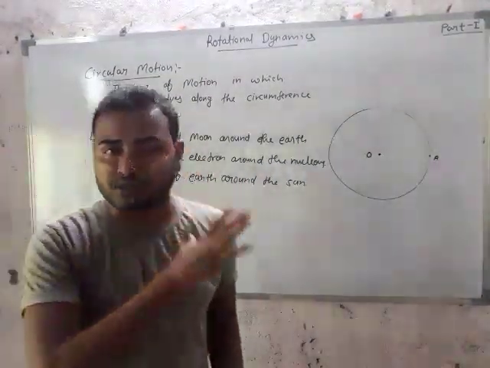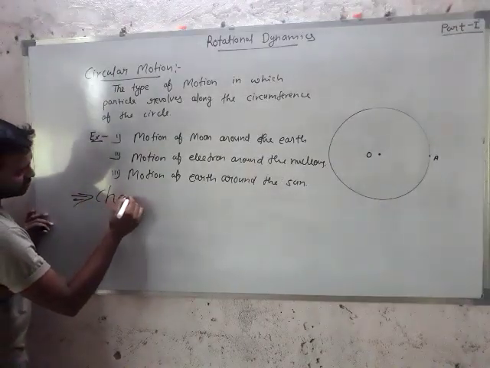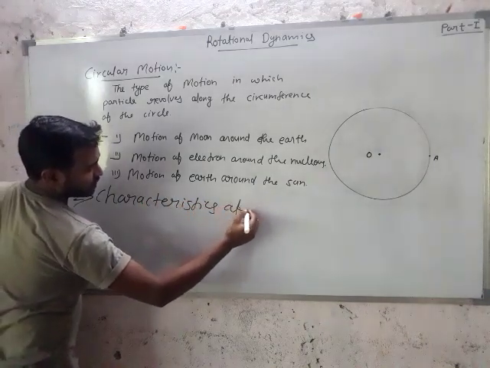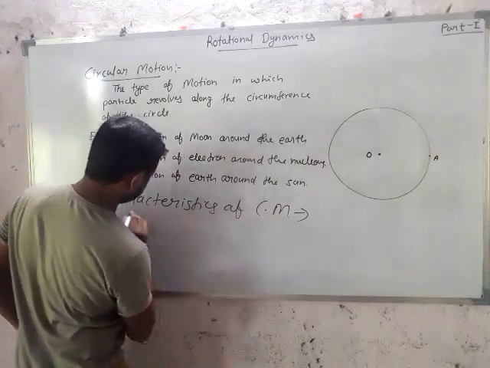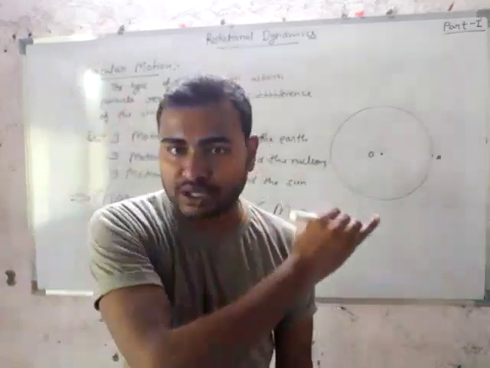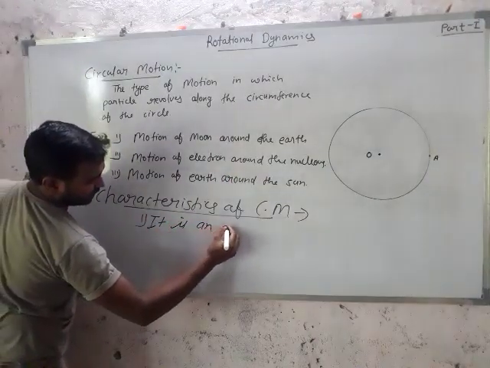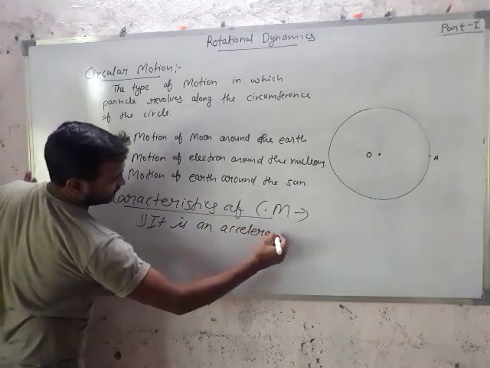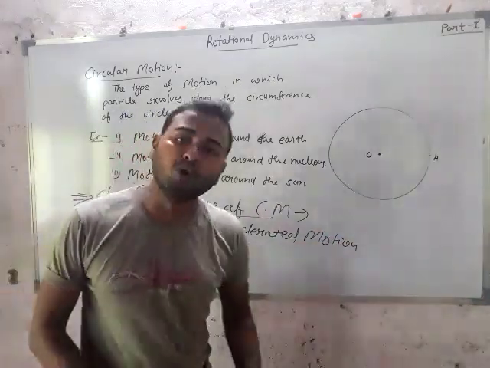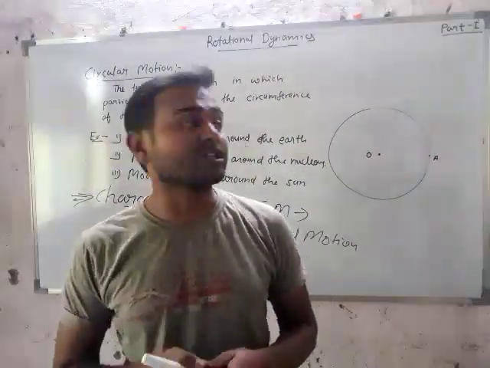Now some characteristics of circular motion. The first characteristic is that it is an accelerated motion. It means the particle is continuously changing its velocity while moving on the circumference of the circle.